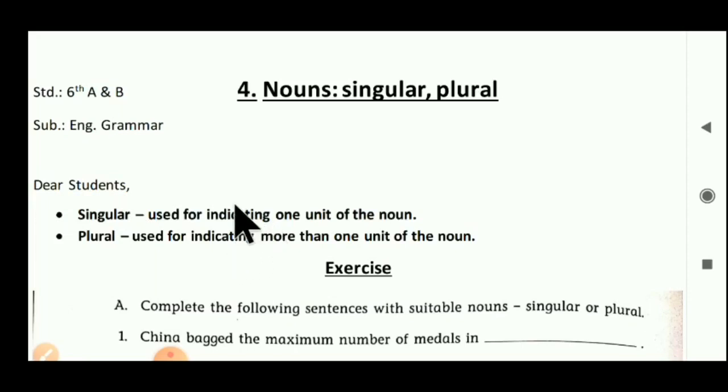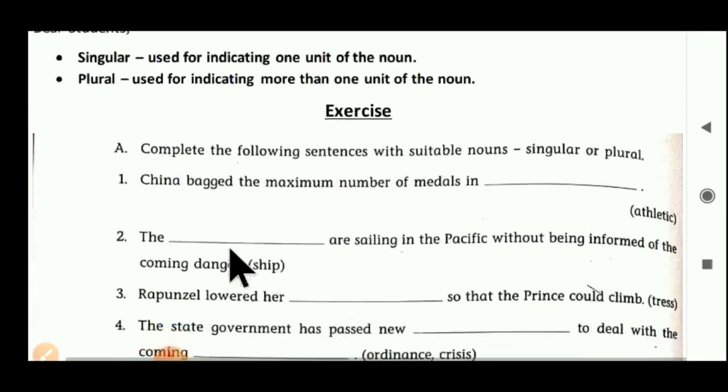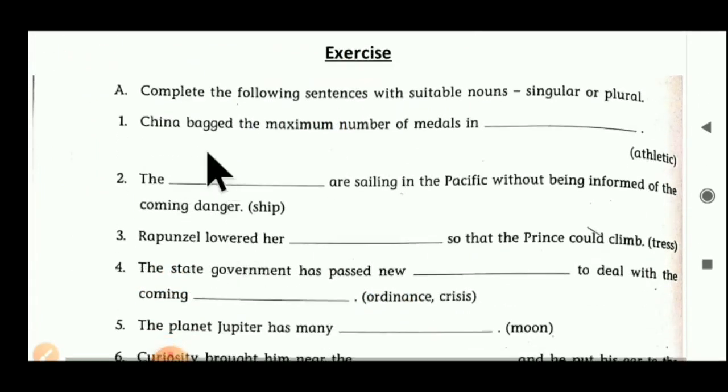So now we have to start our exercise A. Exercise A is given here. Complete the following sentences with suitable nouns, singular or plural. We have to use the bracket word as a singular or plural form, and we have to put it in the blanks.